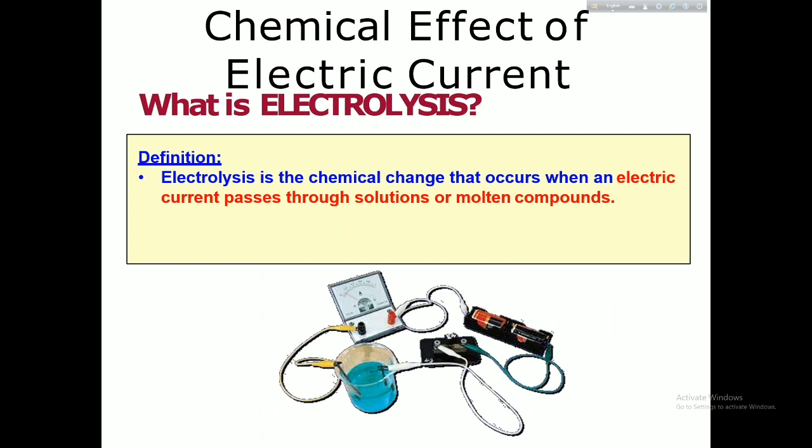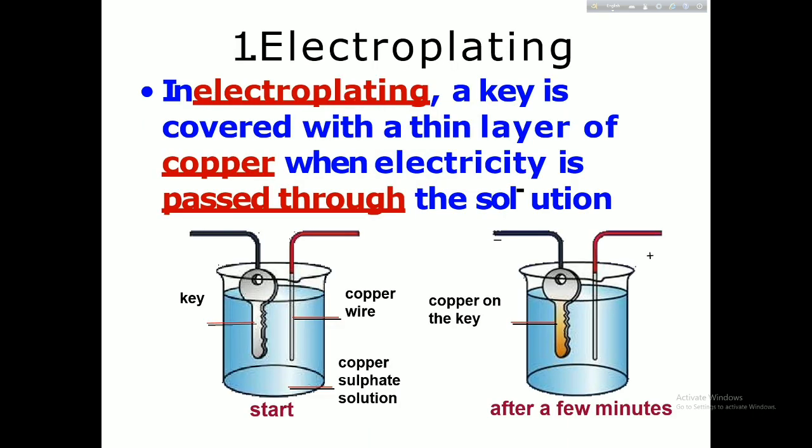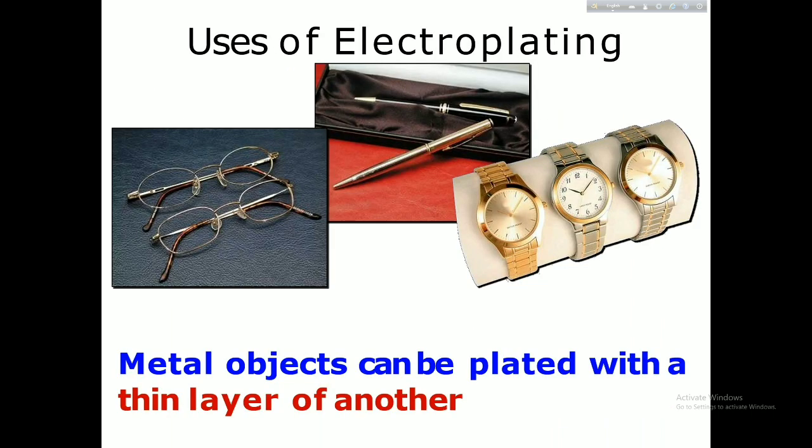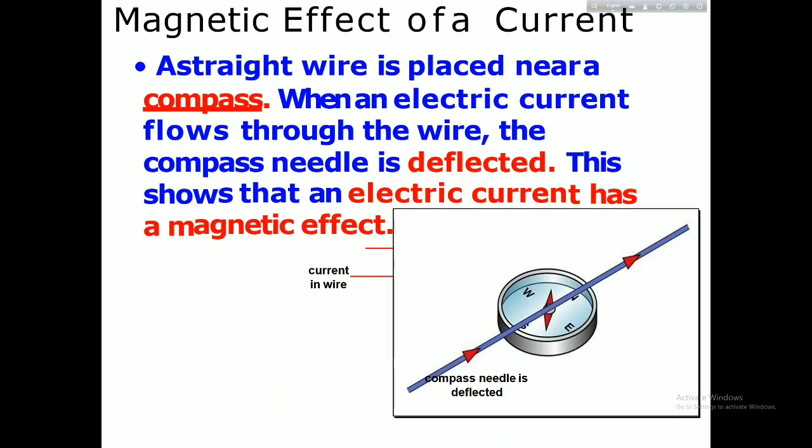Another effect of electric current is the chemical effect; we already know electrolysis. When an electric current passes through a solution, some chemical change is produced. Electroplating is used in many applications.